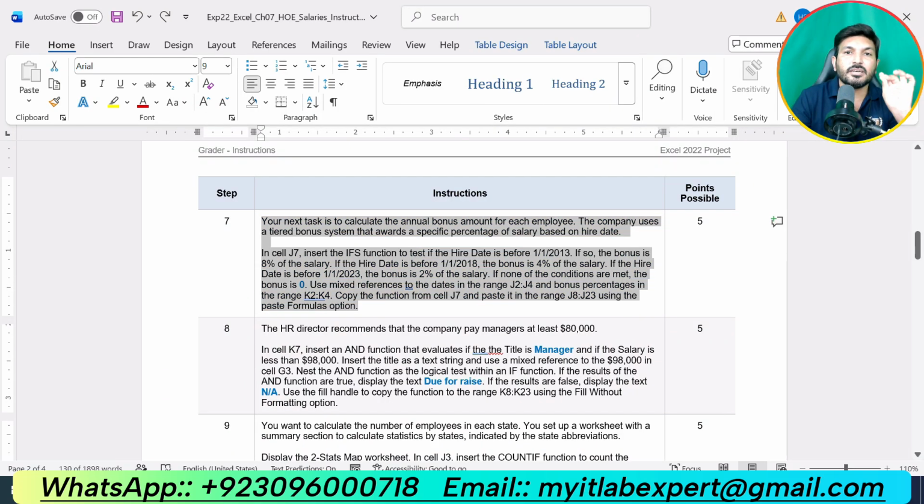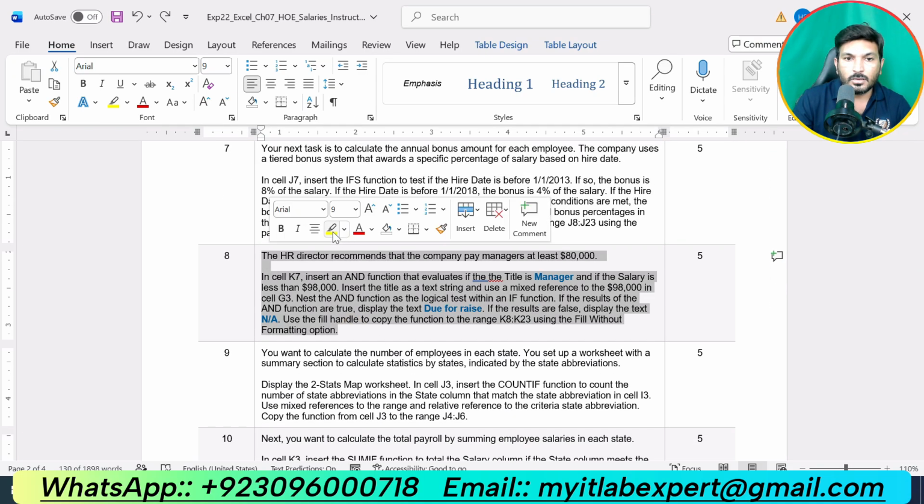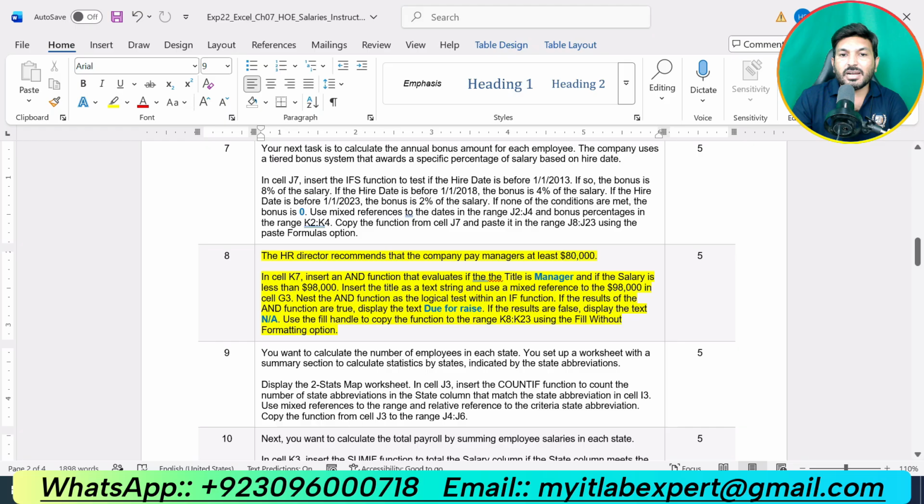So we have completed 7 steps of this assignment and now we are supposed to do the next step, that is step number 8. The HR director recommends that the company pay managers at least 80,000. In cell K7, insert an AND function that evaluates if the title is manager and if the salary is less than 98,000.